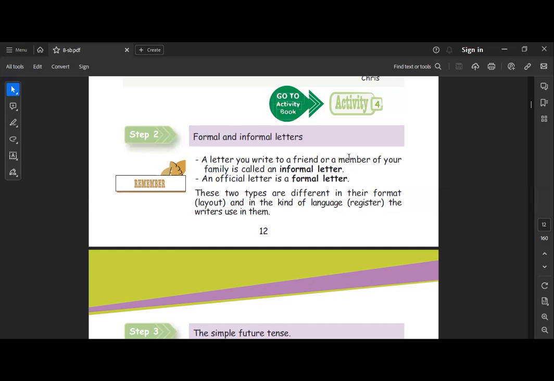So these two types are different in their format, layout, and in the kind of language register the writers use in them. So, formal and informal letter. Okay, you need to know that they are different in writing.